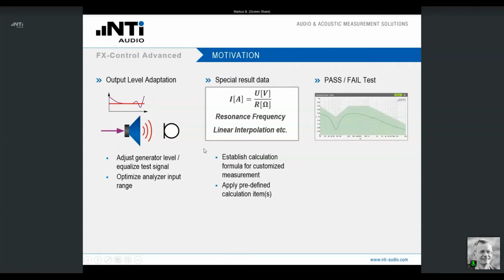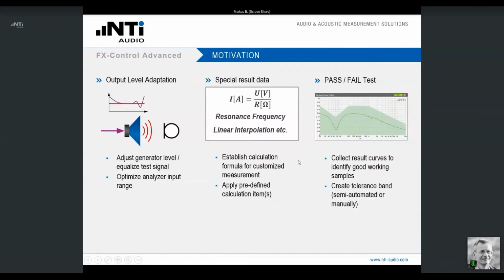And the third part of your daily work is typically the definition of a passed-failed test, because you want to know whether your device under test is good or bad, does it meet the requirements or not. So for that purpose, it is quite apparent that you need to, first of all, build the foundation of such a test in terms of knowing what is good, what is bad, to collect good samples, maybe bad samples, to then define the tolerance band and to apply it, of course.